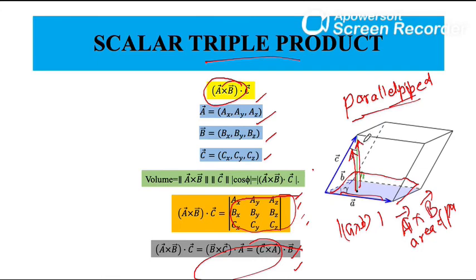Then the height of the parallelepiped is the component of c in the direction normal to the base, that is the direction of a cross b. Hence the height is c cos theta, where theta is the angle between c and a cross b.